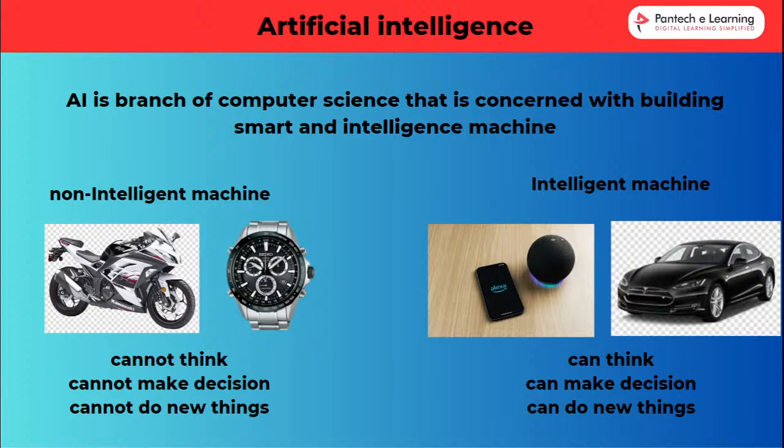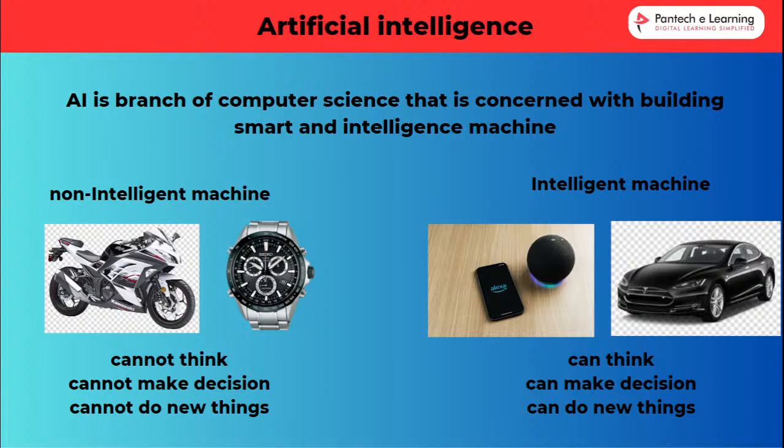So, as I said, artificial intelligence we separate into two kinds of things. One is a non-intelligent machine, another one is an intelligent machine. How do we separate non-intelligent and intelligent? Intelligence means it can think, can make decisions, and can do new things. That is intelligence. Non-intelligence is different: it cannot think, cannot make decisions, and cannot do new things.